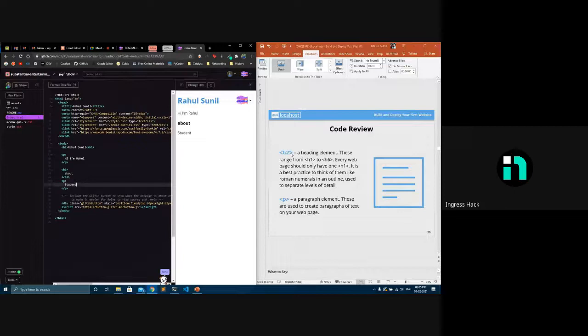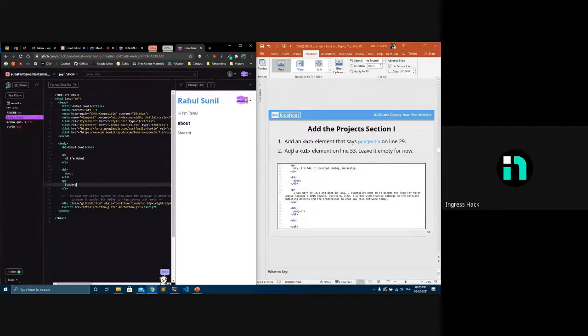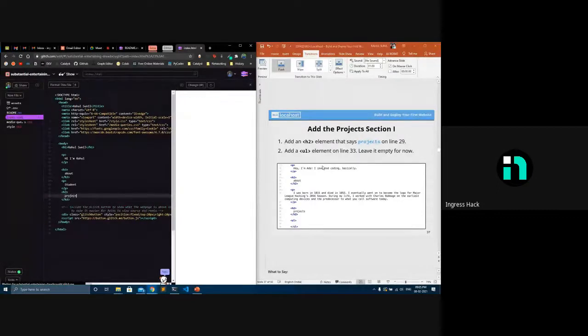This one I explained, like the h2 tag and the paragraph element. Then moving on to the projects. In that other page, when you see it, the projects are ordered like a list. It has bullet points right next to it. In order to get a list, there is a tag called the UL tag. UL means unordered list. There is OL for ordered list. When you're using OL, it comes 1, 2, 3. When you're using UL, it comes as bullet points. So that's 3 projects.